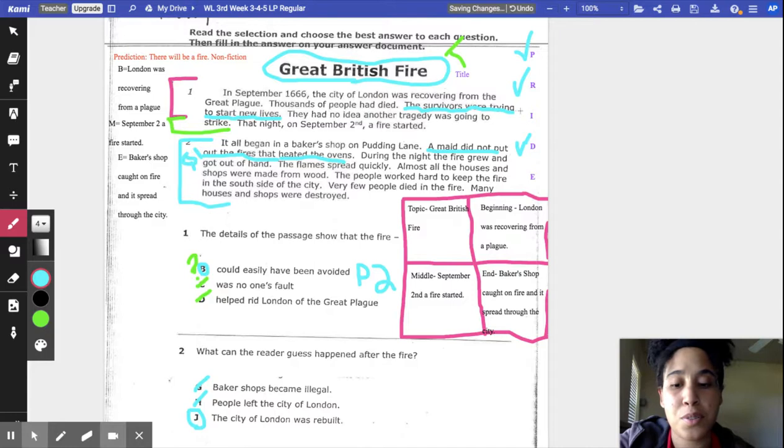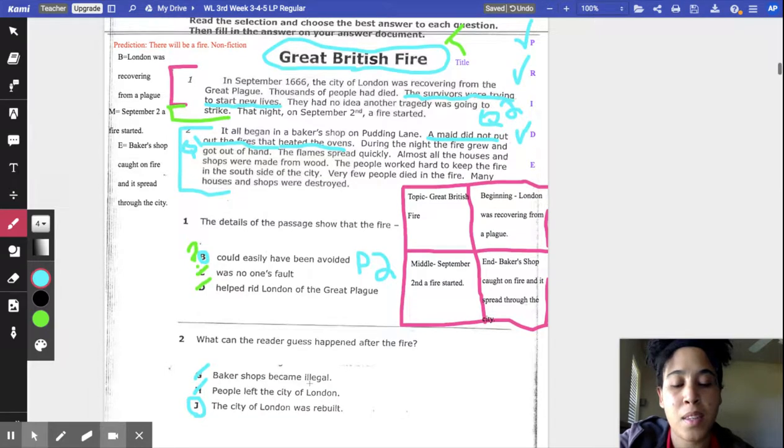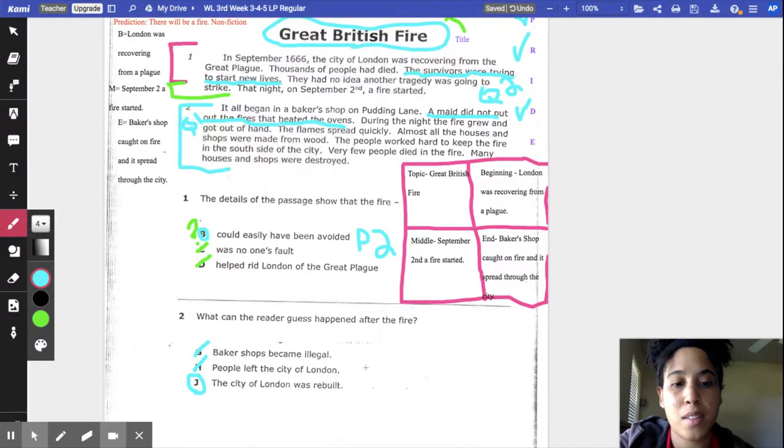And we're going to write Q1, I'm sorry, not Q1, Q2, okay? And right here, we're going to write paragraph 1, because we find our answer in paragraph 1, okay?